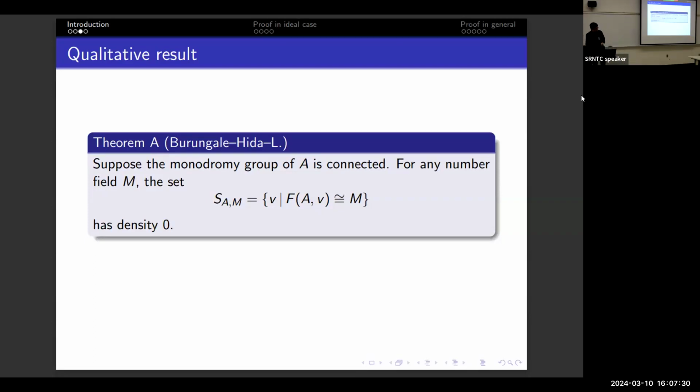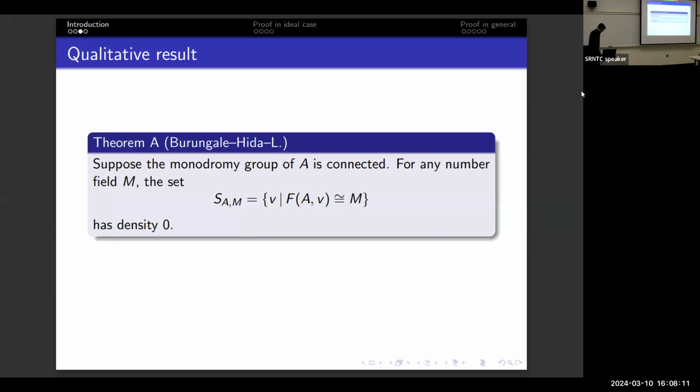Our main result says, oh, okay, first, even before that, there should be an assumption that A does not have potential CM. So A does not have CM over an algebraic closure. And then there's a technical assumption that the monodromy group of A is connected. We hope we can remove that eventually when we can be bothered. Maybe a 4th generation will show up. Anyway, that's purely technical. Then we can show that the Frobenius number field is equal to a given number field for a density 0 set of primes.